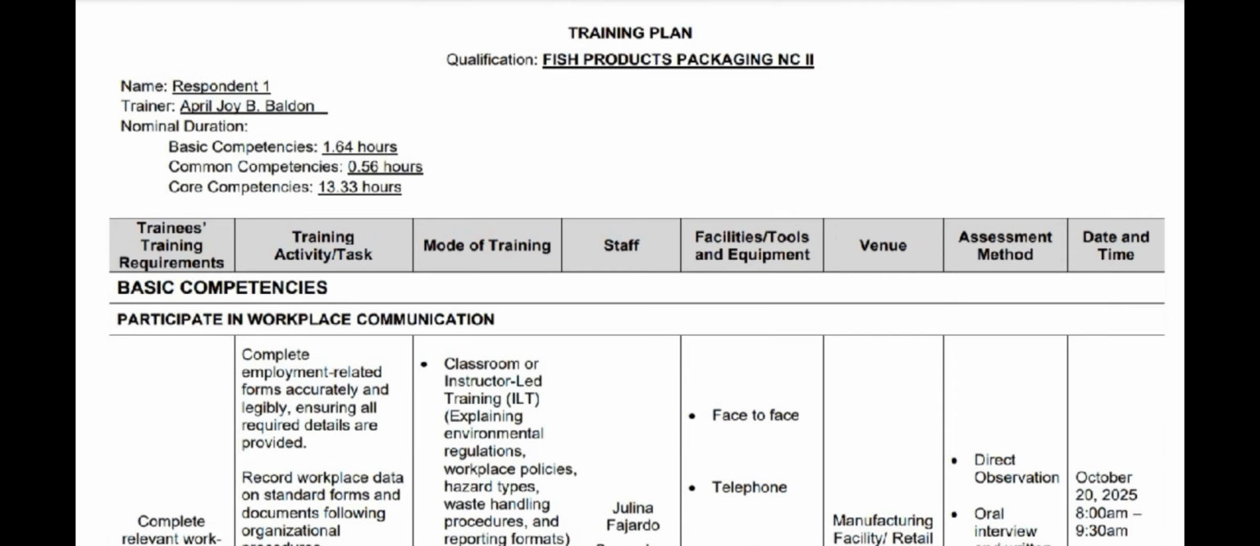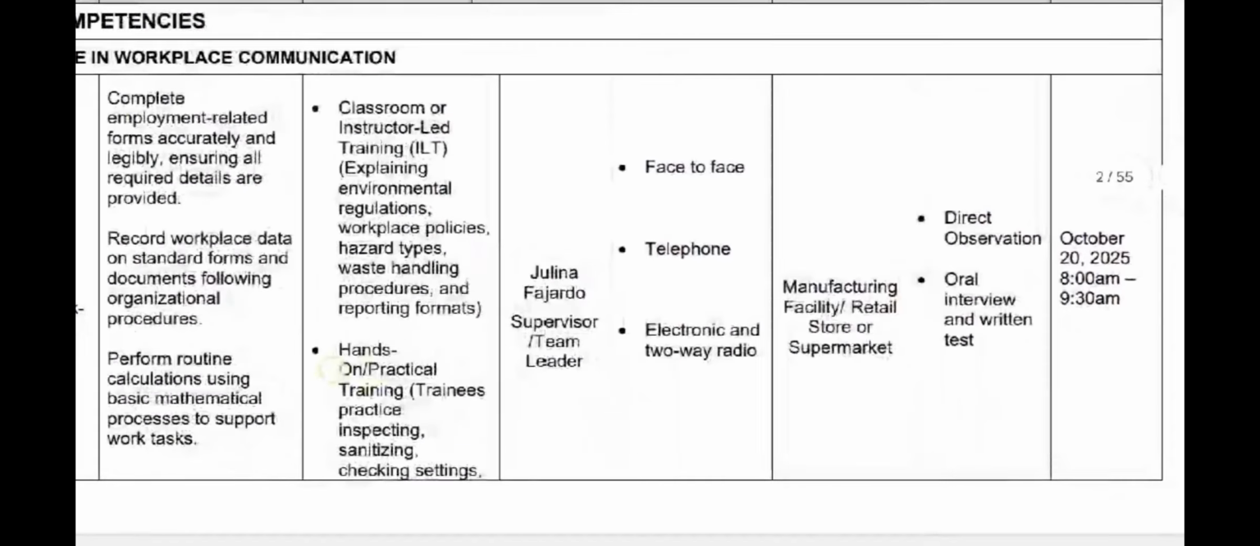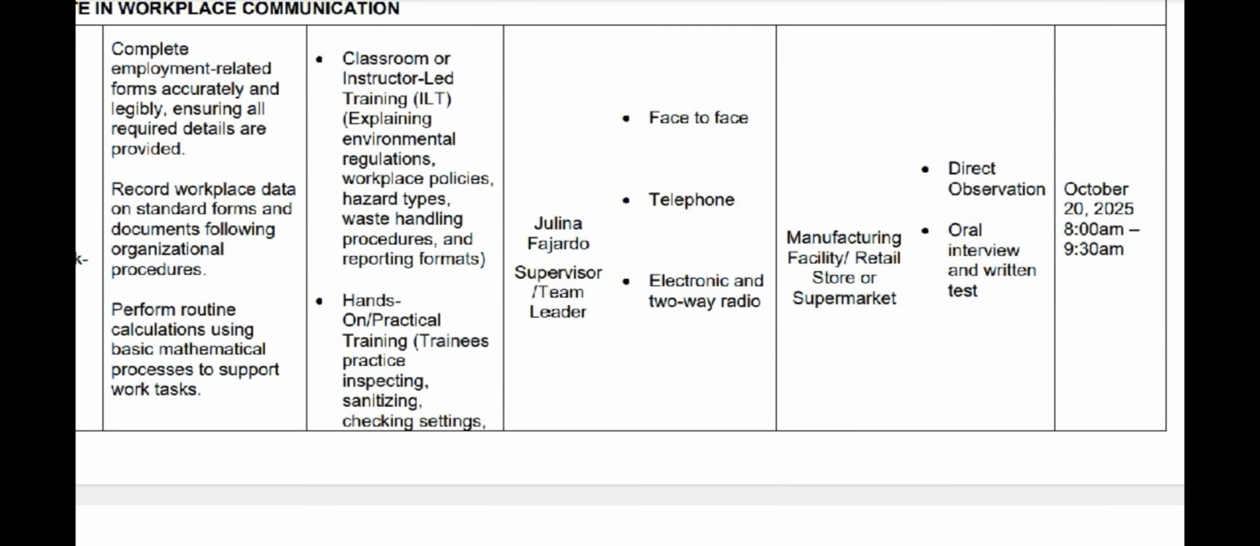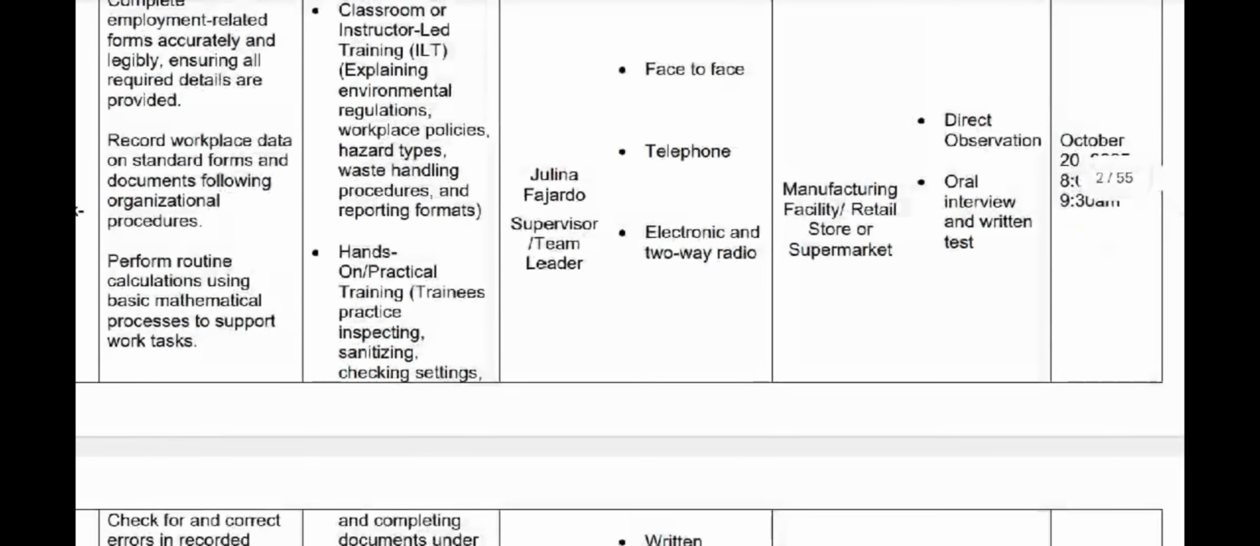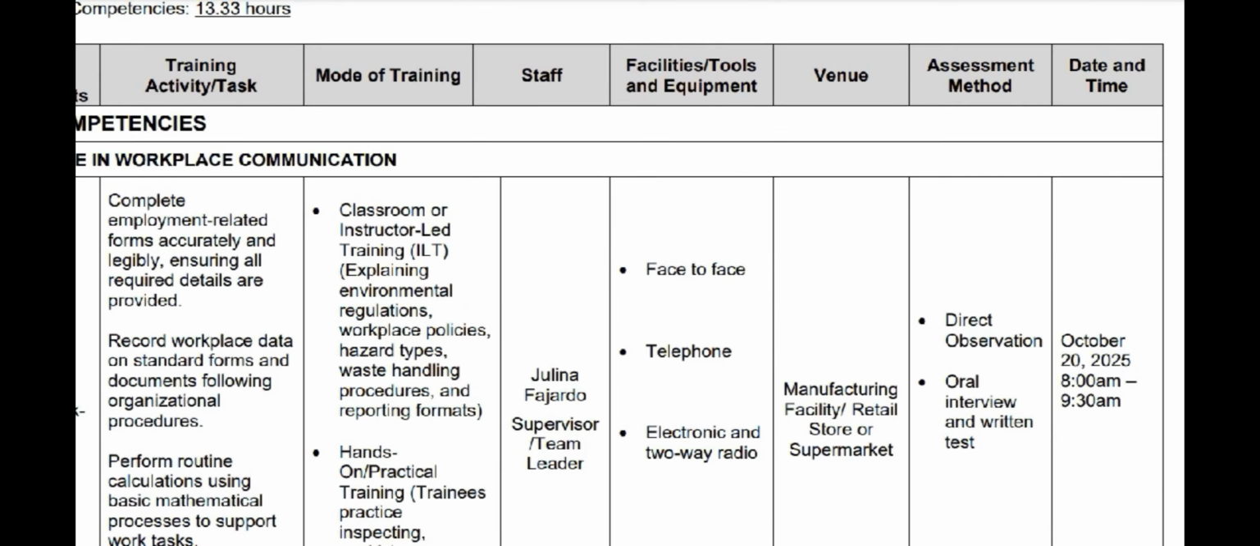So for the venue, we have here manufacturing facility or retail store or supermarket. So this is for them to perform their actual activities, and for assessment method, we have here direct observation and oral interview and written test.